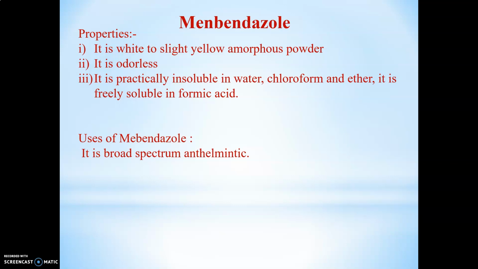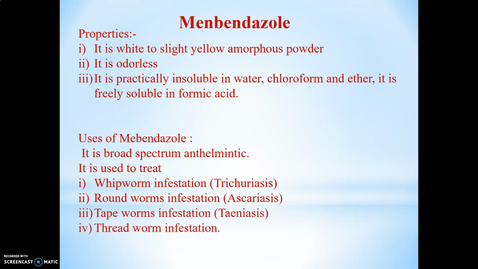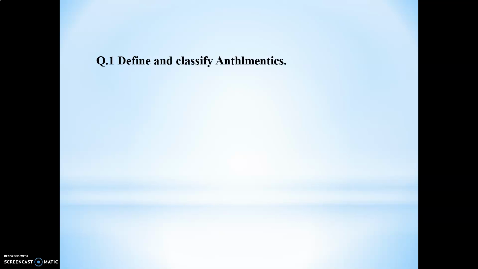It is used as a broad spectrum anthelmintic, for roundworms and hookworms. It is also used in whipworm, pinworm, roundworm and tapeworm infections, and also in threadworm infection. So these are the uses of mebendazole. In exams, a frequently asked question is on this mebendazole: write the properties, uses and brand names of mebendazole. Very important. So this is all about the anthelmintics.